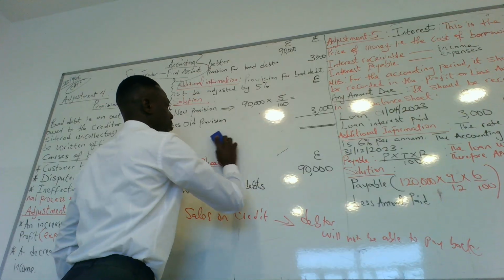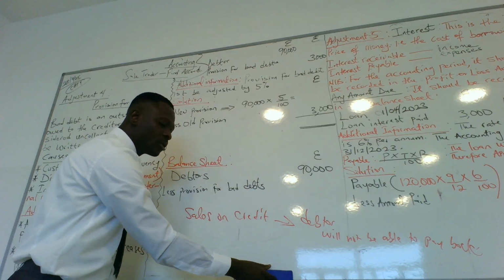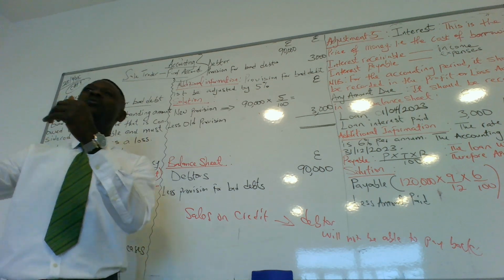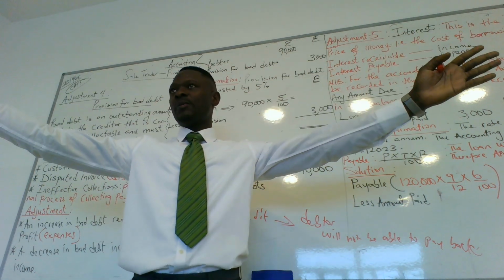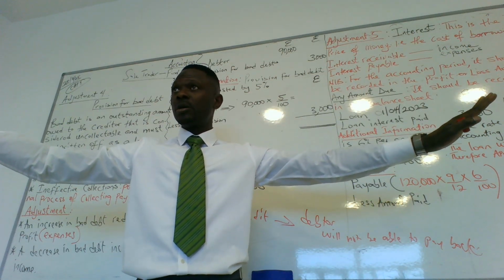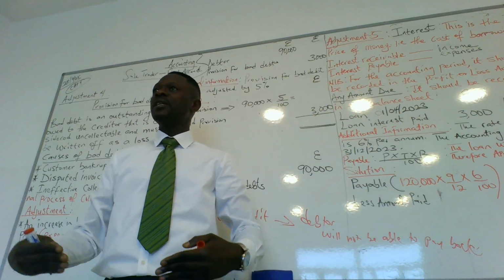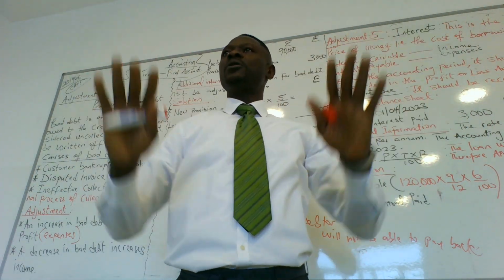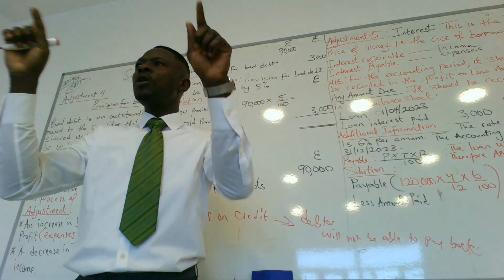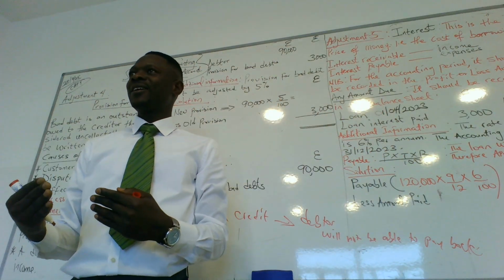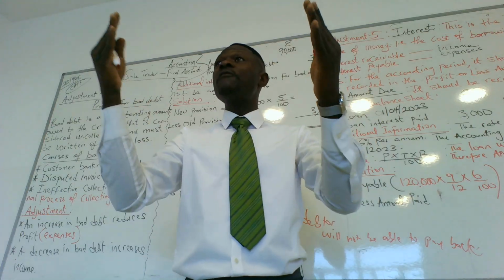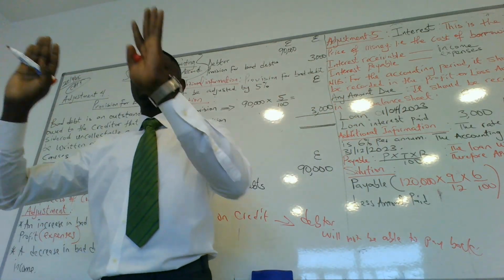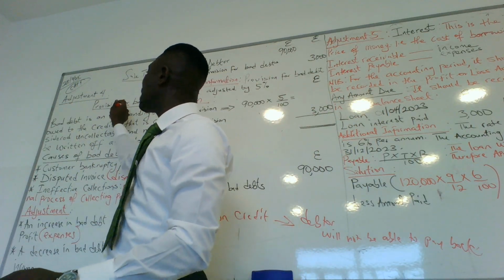Now, the business sold on credit. Because the business sold on credit, it would have sold on credit to a lot of customers, possibly, yes or no? I'm a business, I've sold on credit to you. You are all my debtors. But one of you might not pay back. So because I know that one of you might not pay back, I made a provision for that. That is what provision for bad debt is.